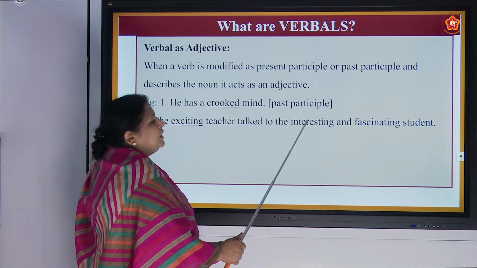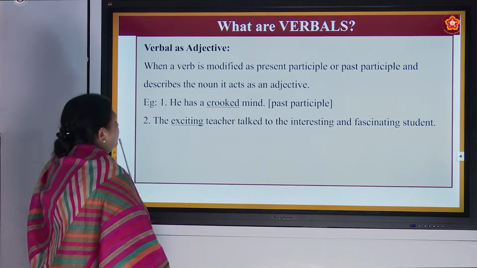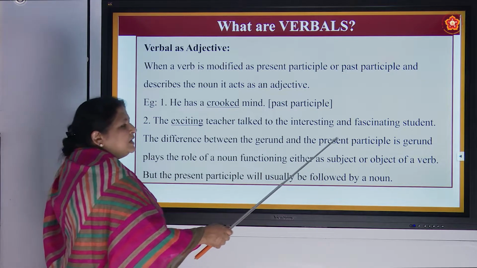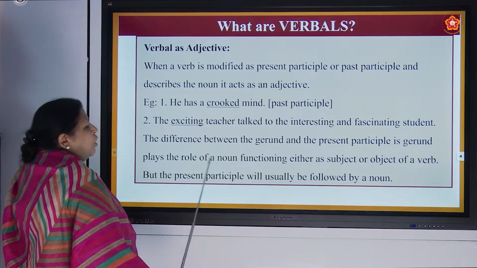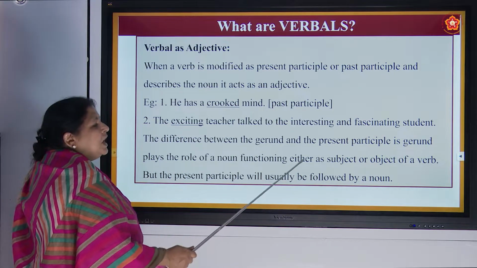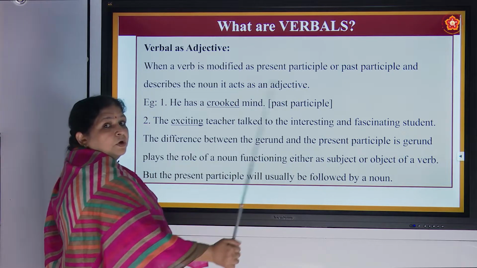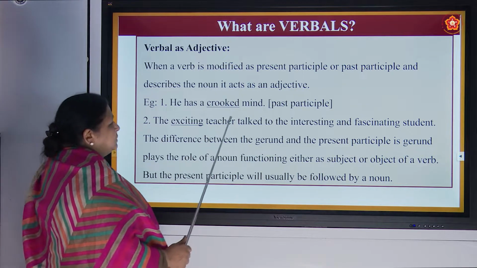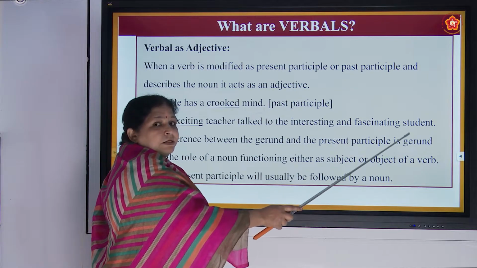The exciting teacher talked to the interesting and fascinating student. The difference between the gerund and the present participle is that a gerund plays the role of a noun, functioning either as a subject or object of the verb. So now here it is clearly understood. See, the exciting teacher talked to the interesting and fascinating student.